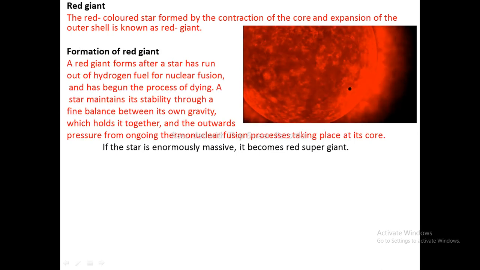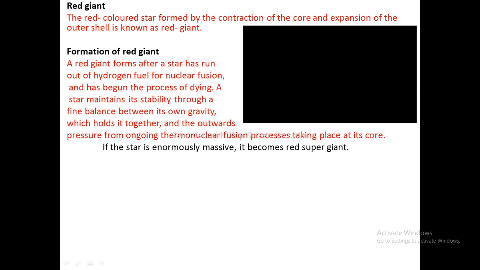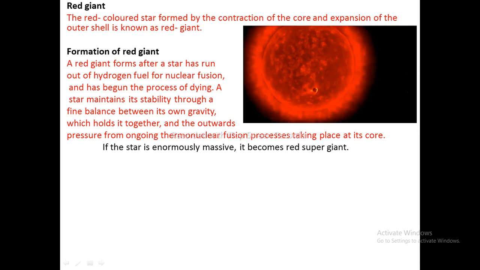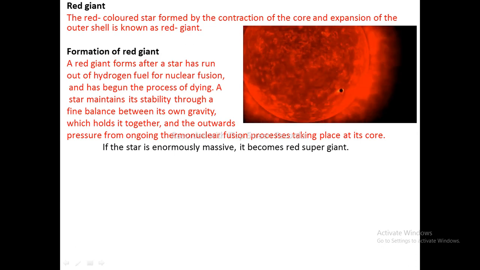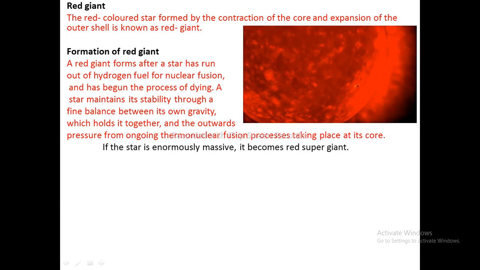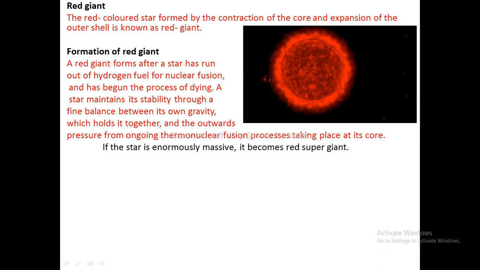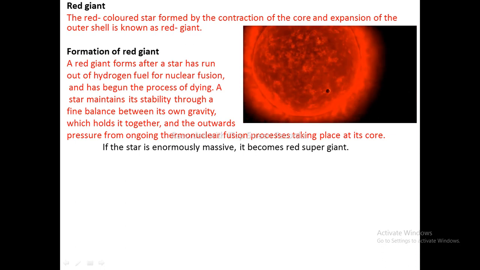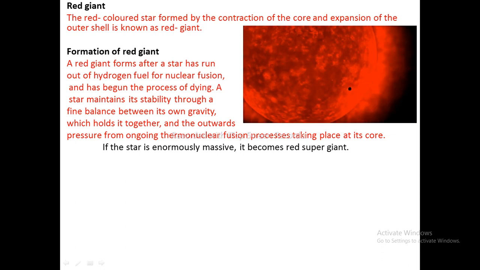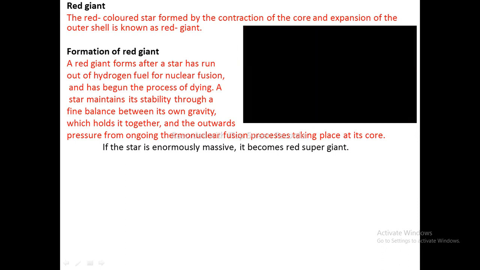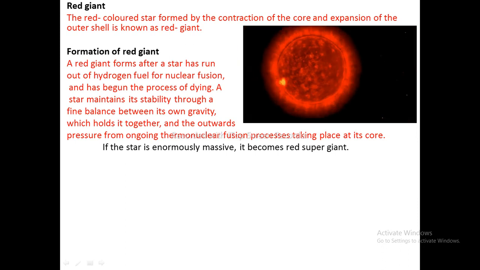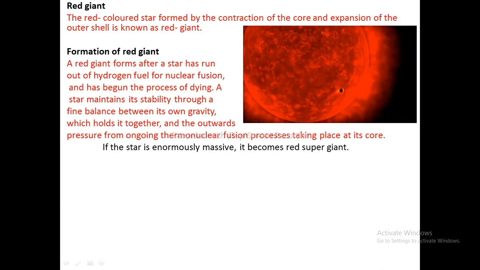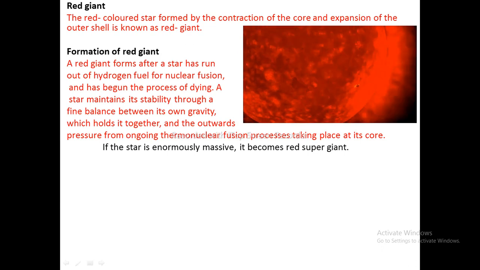Formation of red giant. A red giant forms after a star has run out of hydrogen fuel for nuclear fusion and has begun the process of dying. So it is also known as a dying star. A star maintains its stability through a fine balance between its own gravity, which holds it together, and the outward pressure from the ongoing thermonuclear fusion process taking place at its core. If the star is enormously massive, it becomes a red supergiant. Our Sun will become a red giant after 5 billion years.